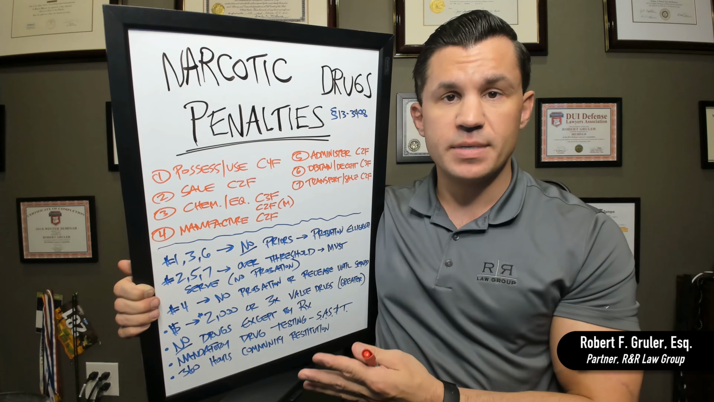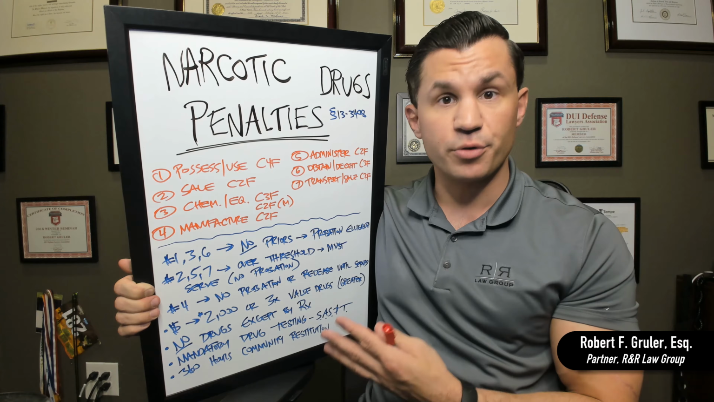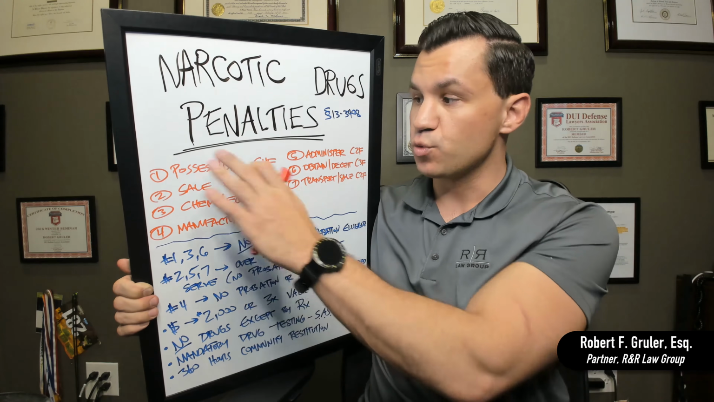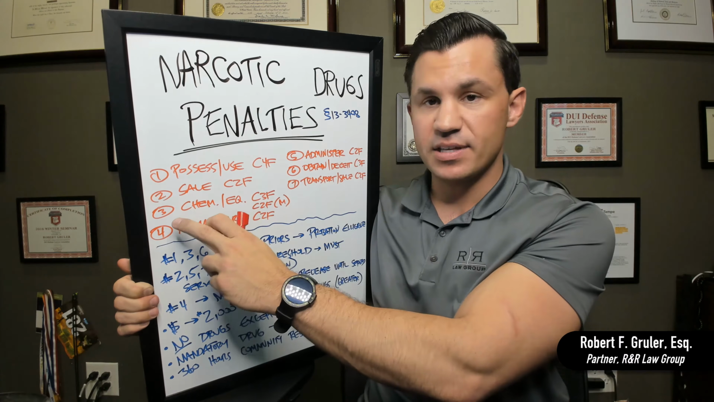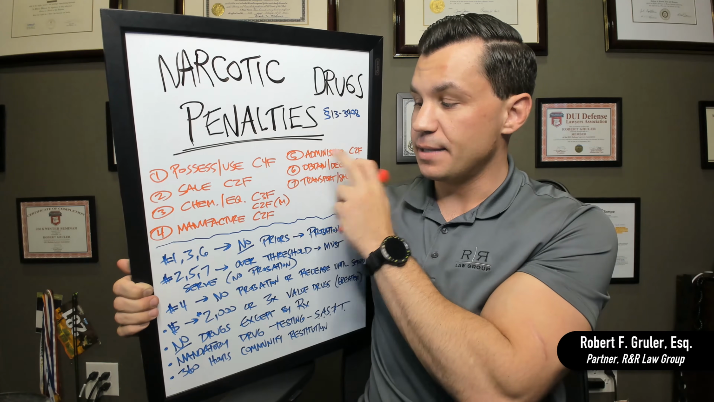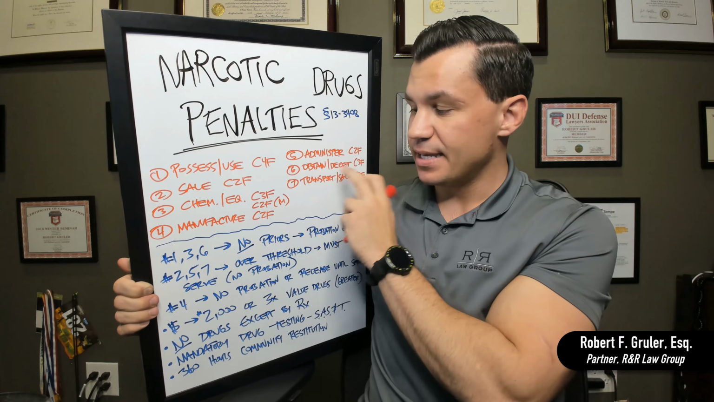Now, probation doesn't mean that you don't go into custody. It just means you don't go to prison. So that's for numbers 1, 3, and 6. Possessing or using, having the chemicals, or obtaining it by deceit.